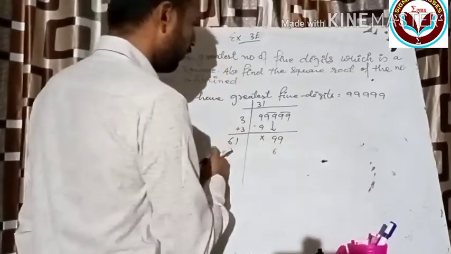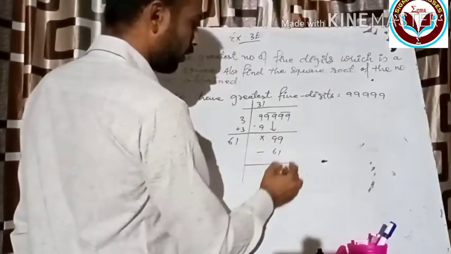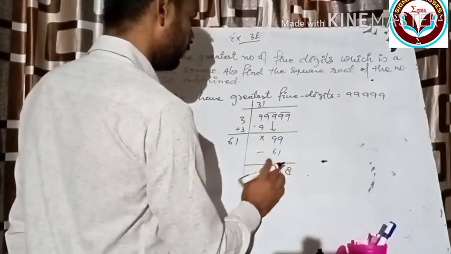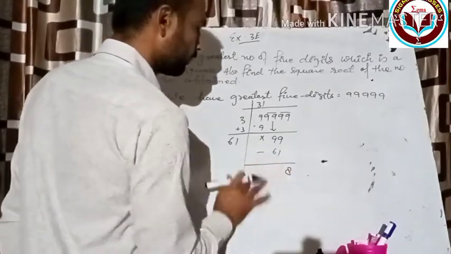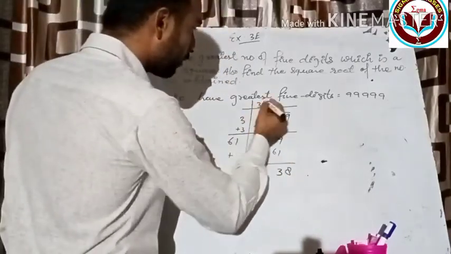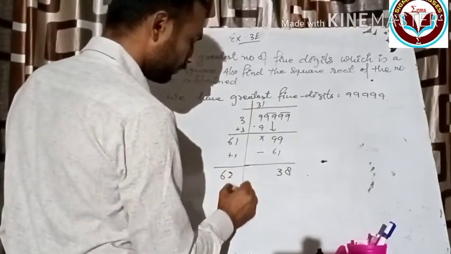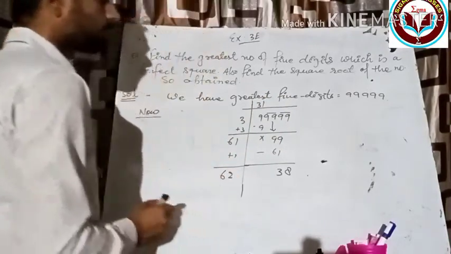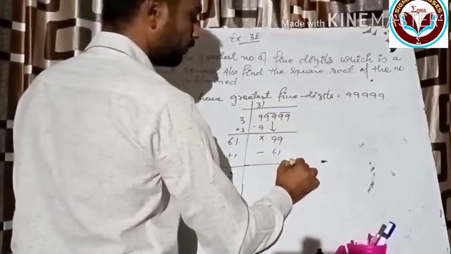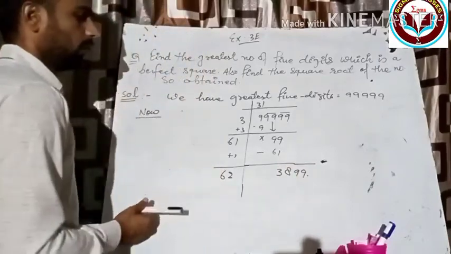So this time it becomes 61, and whenever you subtract this you will get what? Then 8 and 3. Okay, now see, 61 plus this digit, that is 1, it will become what? 62. Okay, now take the next pair of 99, so 62.